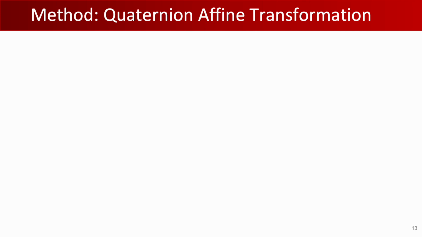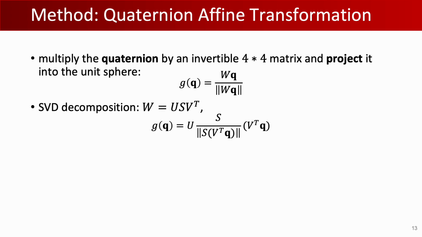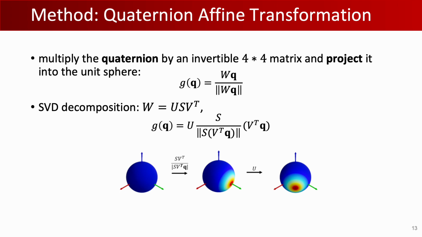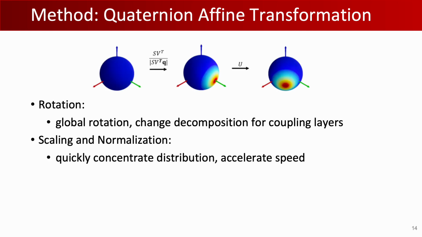We also create a quaternion affine transformation. To satisfy the geometry of SO3 manifold, we apply an invertible 4x4 matrix on the quaternion and project it onto the unit sphere. Via SVD decomposition, the transformation can be decomposed into 3 operations: rotation followed by scaling and normalization, and followed by rotation. These 2 operations make up what is hard for Mobius transformation to do. As rotation operation in rotation manifold is an analogy to translation in Euclidean space, the function of quaternion affine transformation is very similar to affine transformation in Euclidean space, and that's what it is named for.